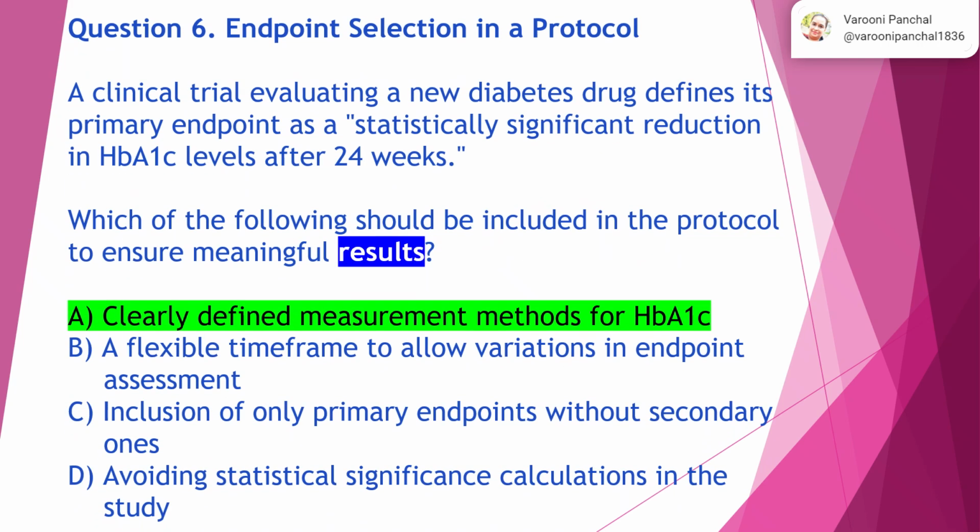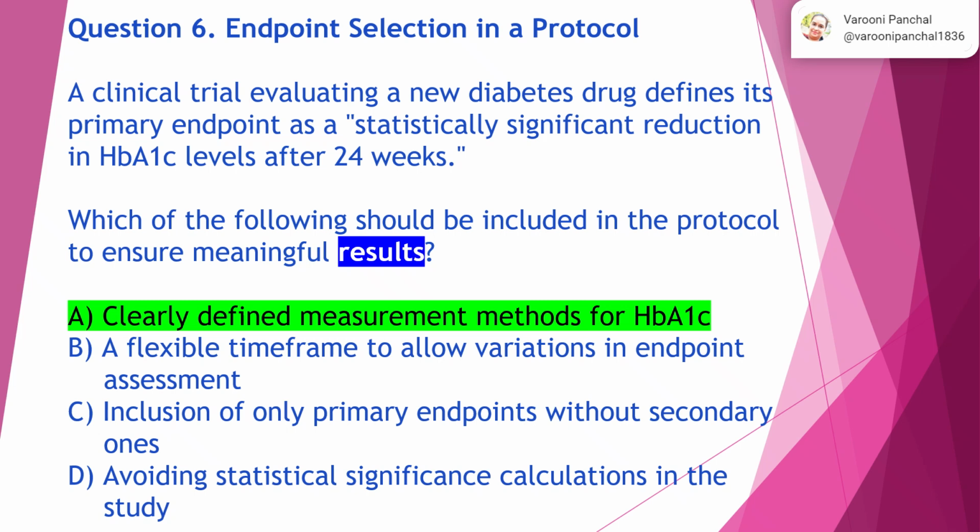Question 6. Endpoint selection in a protocol. A clinical trial evaluating a new diabetes drug defines its primary endpoint as a statistically significant reduction in HbA1c levels after 24 weeks. Which of the following should be included in the protocol to ensure meaningful results?